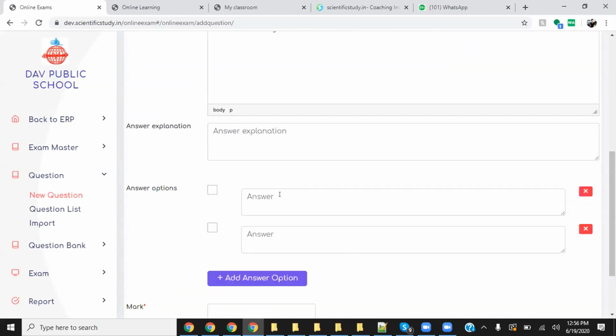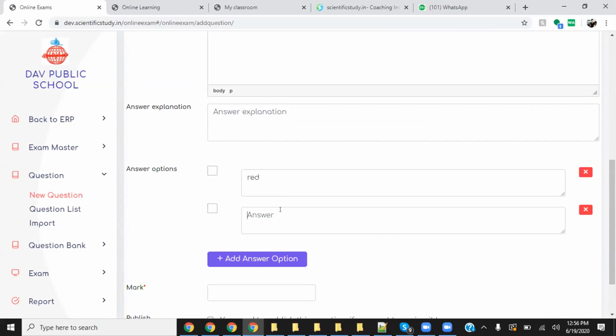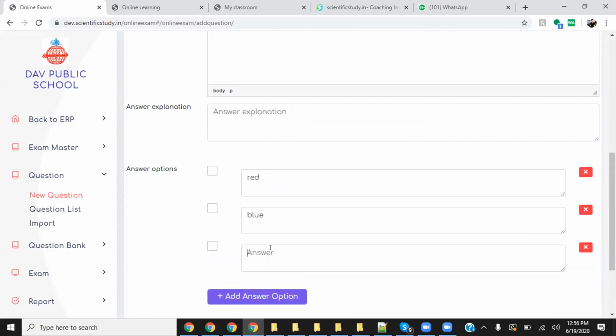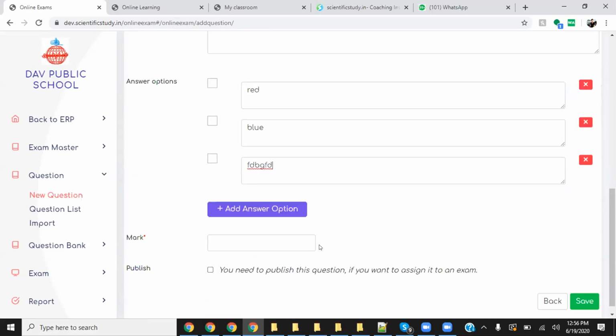Multiple choice. What's the color of orange? Red, blue, and ask parents to guide students to give the answers. So it's kind of like a worksheet. I think if you start creating questions, that would also be very helpful for the students.